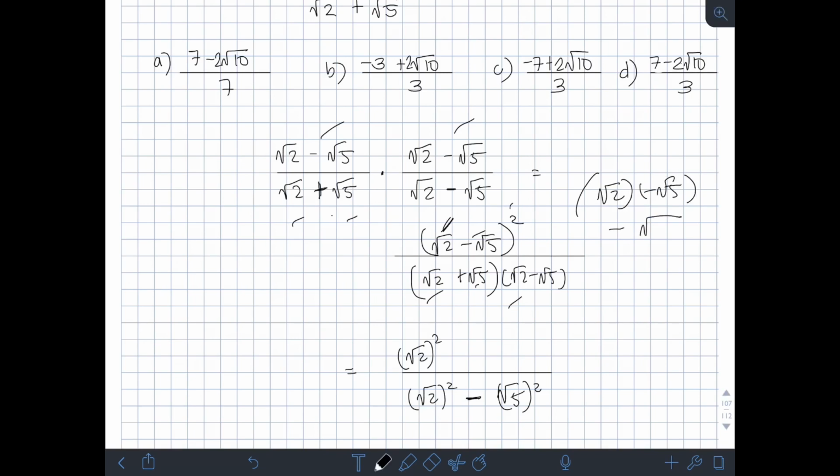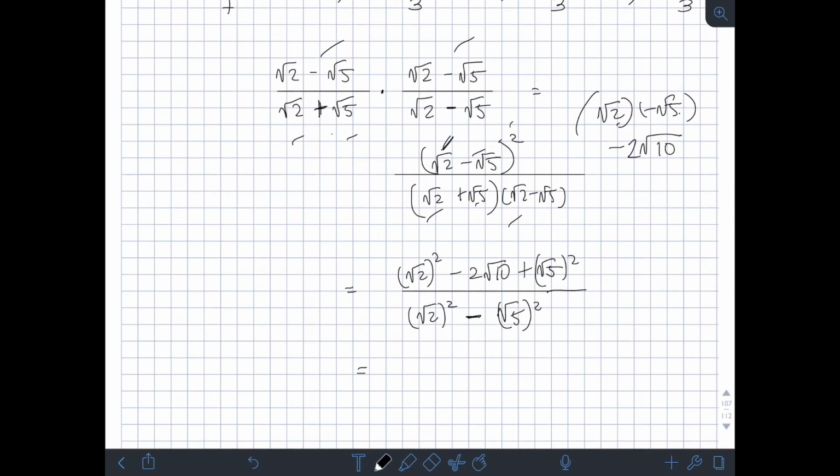Negative square root of... so kapag same index na square root, pwede nyo i-multiply yung number sa loob, 2 times 5, 10. Pero may times 2 pa sa shortcut sa square of a binomial, so multiply pa natin sa 2. So, minus 2 square root of 10, then the last term is yung square nung second term. So, simplify na lang natin. So, square root of 2 square is 2, minus 2 square root of 10, plus square root of 5 square is 5, over, square root of 2 square is 2, minus square root of 5 square is 5.